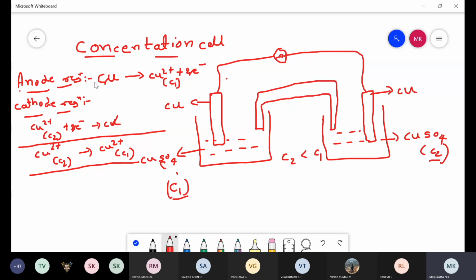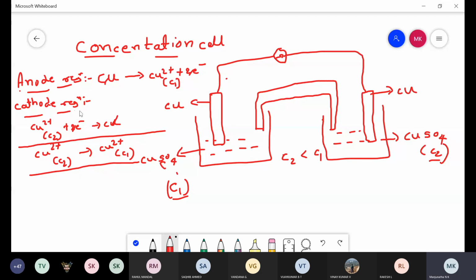Here the electrode having low concentration of electrolyte acts as an anode, where the oxidation reaction takes place: Cu gives rise to Cu2+ with C1 concentration, you need to mention that concentration of electrolyte, plus liberation of 2 electrons. Why are we mentioning the concentration of the electrolyte here? Because on the basis of that electrolyte only we identify anode and cathode in the case of concentration cells. Is it clear?